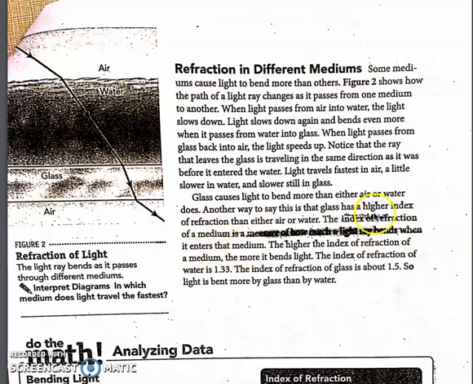So, index of refraction is how much a light ray bends. The higher the index of refraction of a medium, the more it bends the light. The index of refraction for water is 1.33. The index of refraction of glass is about 1.5. So light is bent more by glass than by water.